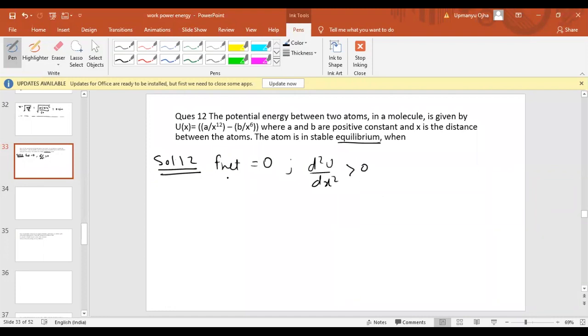And the net force F net equal to 0 can also be written as dU by dx equal to 0. If these two conditions are satisfied, then we can say the body is in stable equilibrium.